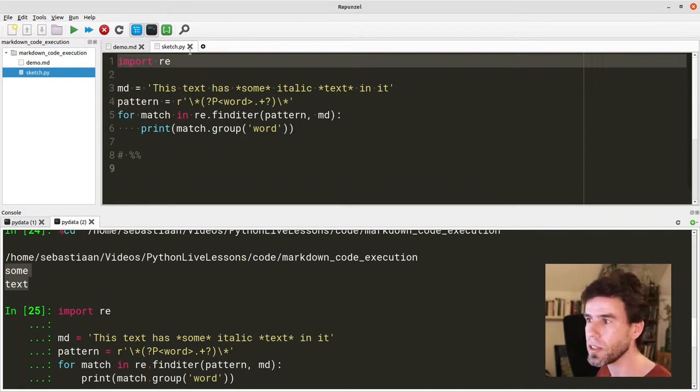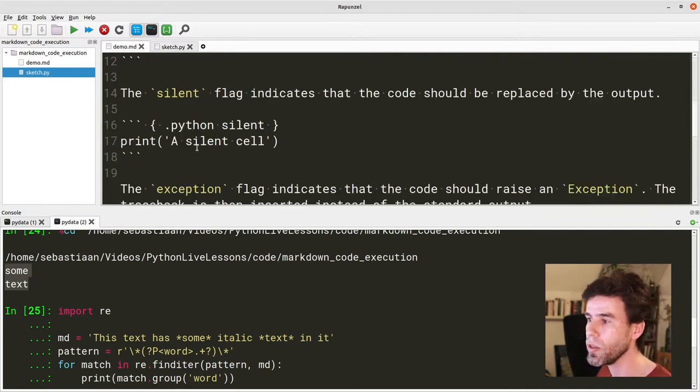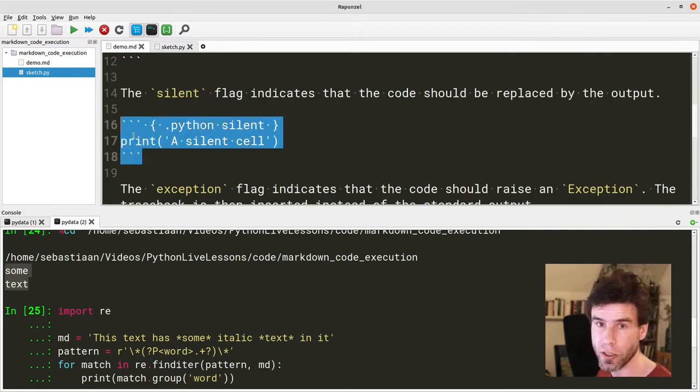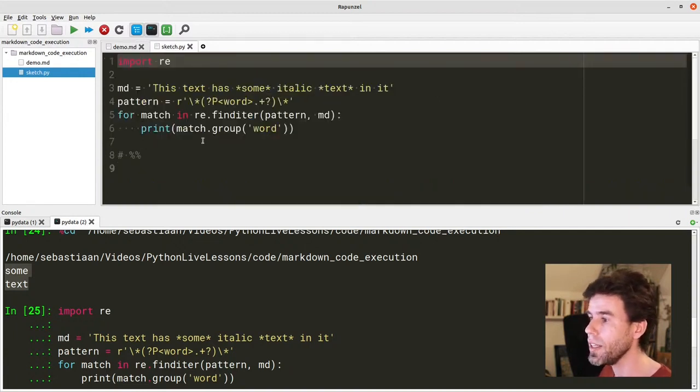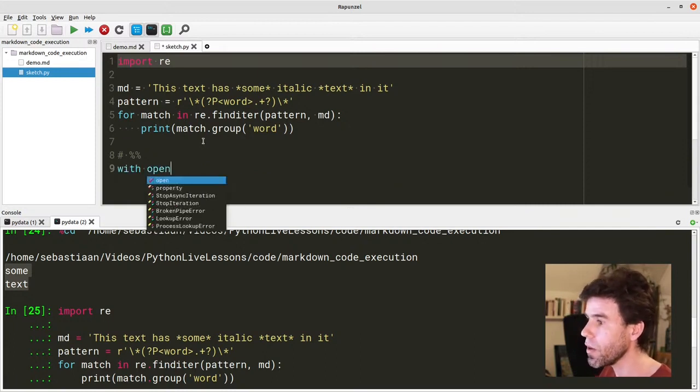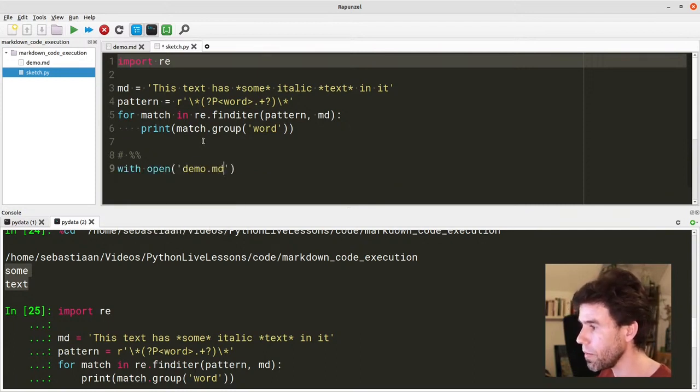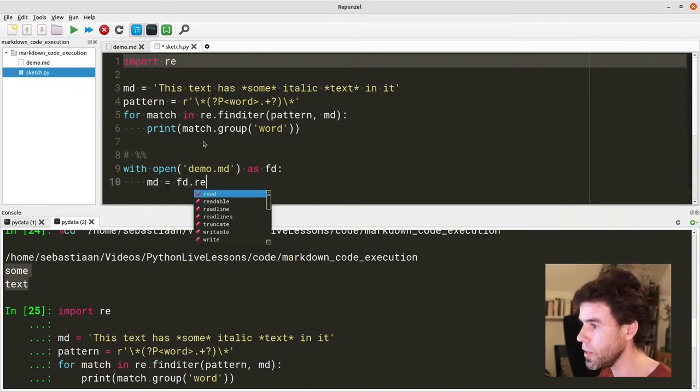So now we want to do something similar, but we want to actually do it in a more complicated way by matching these kinds of things. The first thing that we need to do is actually read our file. So I am going to say with open demo.md as fd, md = fd.read().